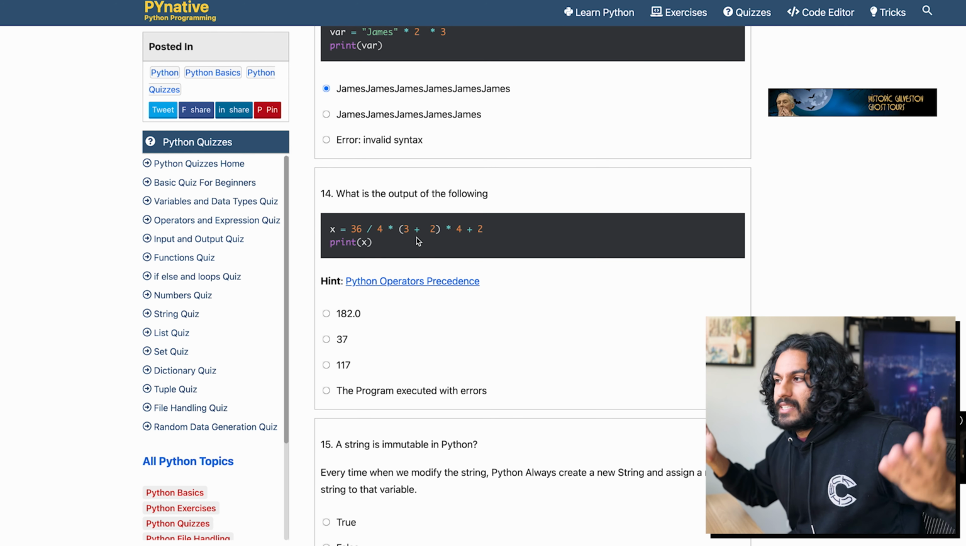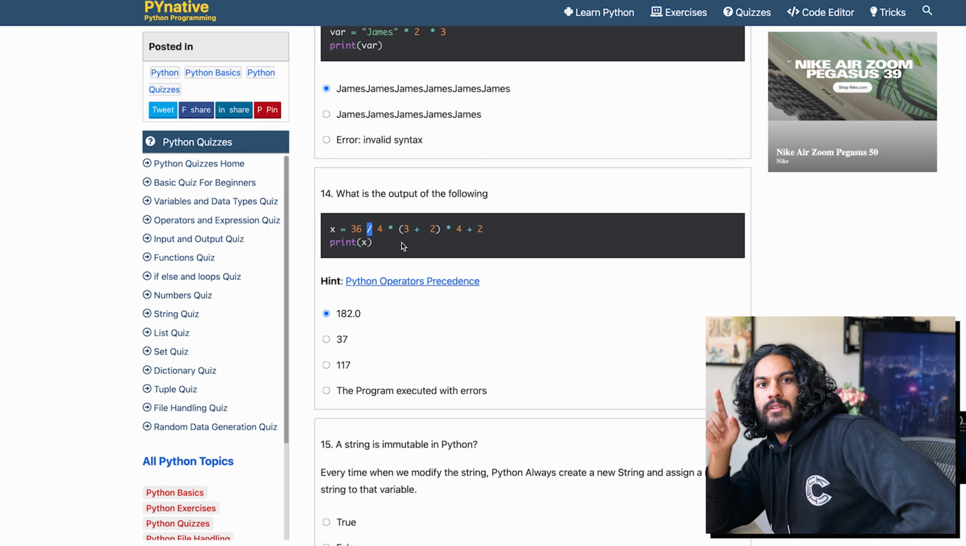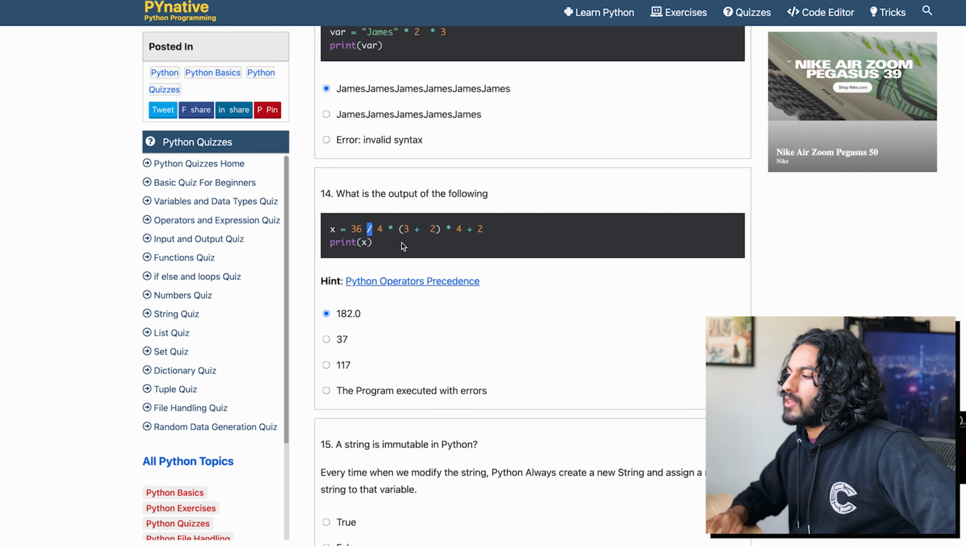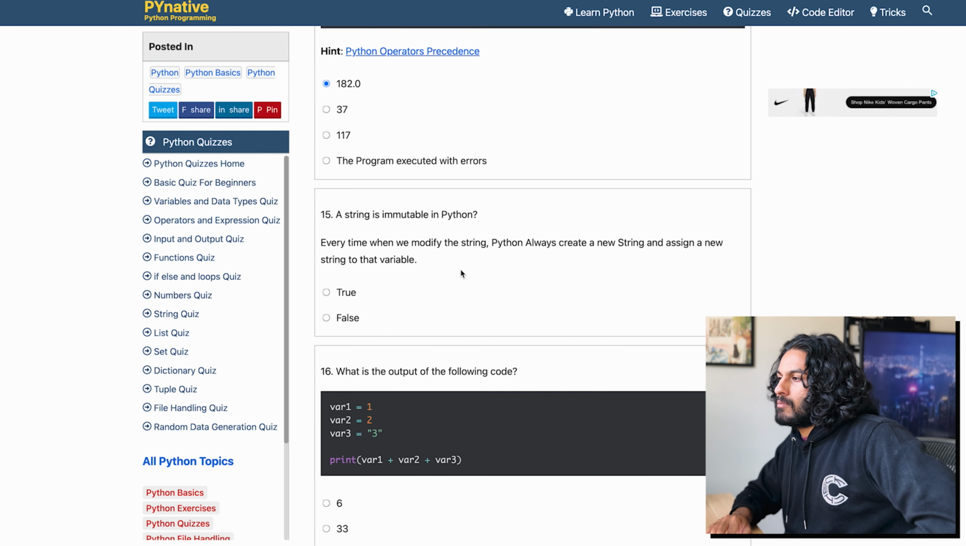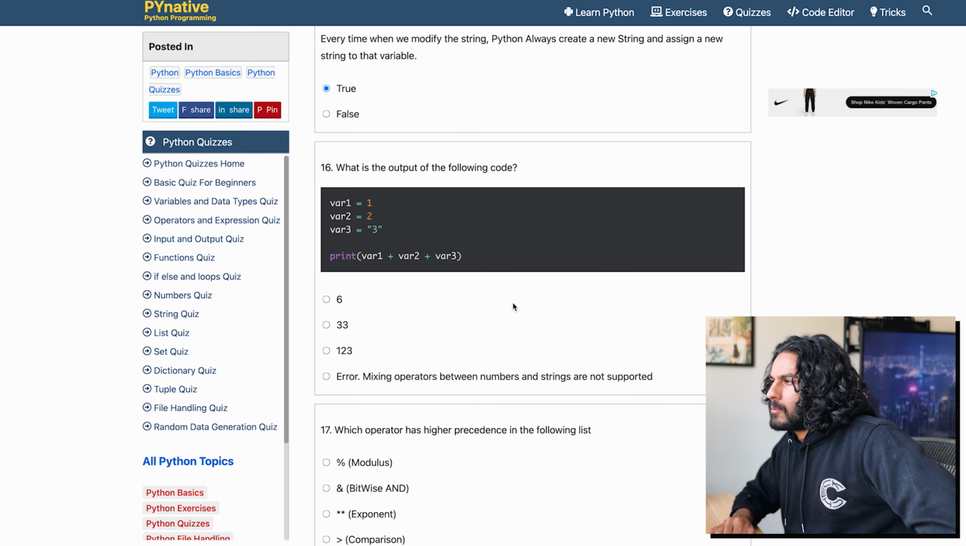What is the output of this? All right, well, PEMDAS again. Oh yeah, because division is float, and then // would be integer division. So I think, yes, this would be with a float. A string is immutable. Yes, it is. What is the output of the following code? 1, 2, 3. In JavaScript, I swear there'd be some funky things. It'll just be like, oh yeah, you meant a number, but no. In Python, it'd be like, no.